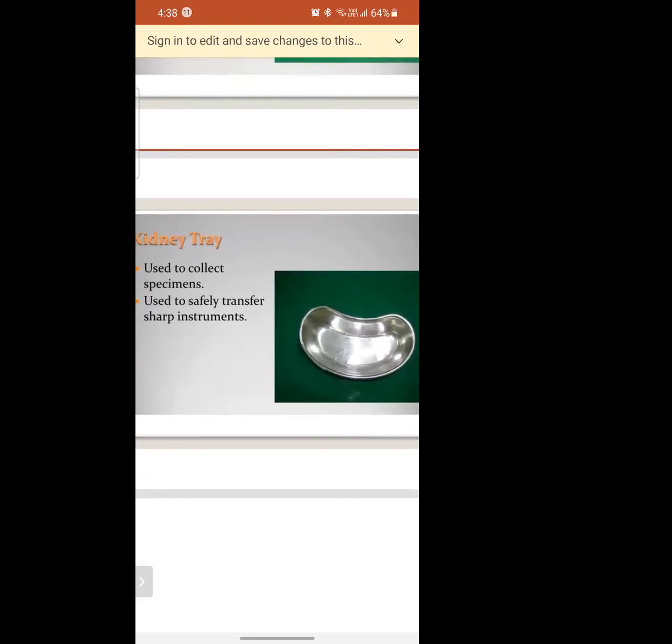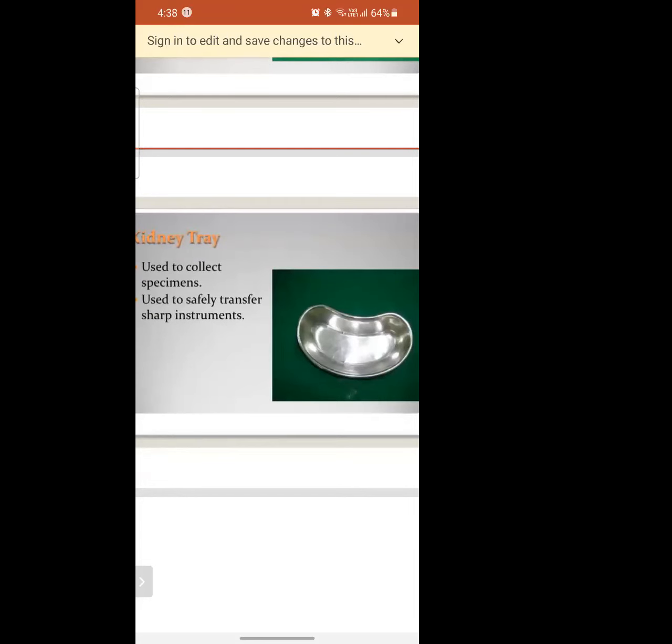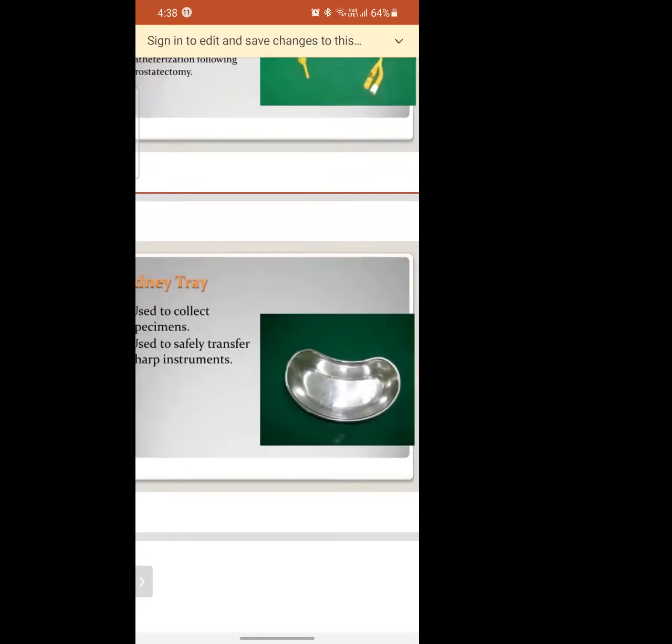To collect specimens, and also after any needle prick, the sharp edges have to be kept in a kidney tray. You can't throw them at the patient's bedside or somewhere. When you do a procedure beside the patient, all the discarding things, all the swabs or needles, whatever you use on the patient, you have to put in a kidney tray. Okay, understood?